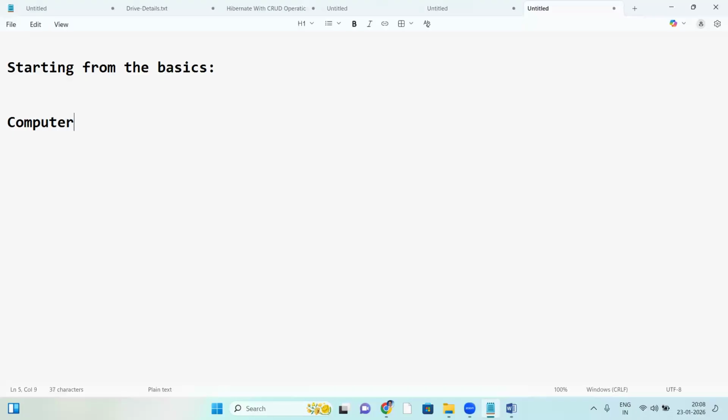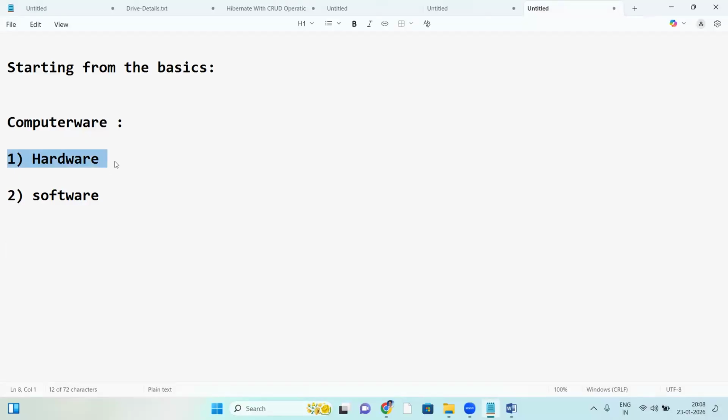See, computer-wise there are basically two categories. The first one is hardware, the second one is software. What is hardware?